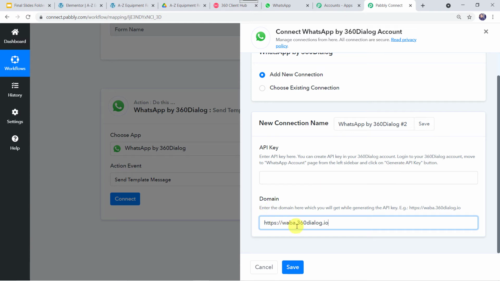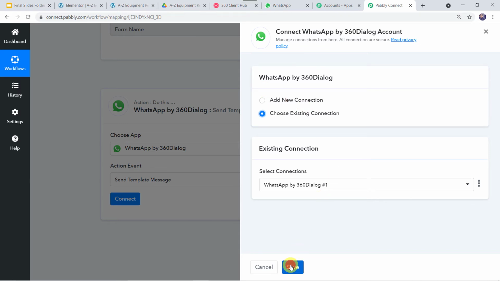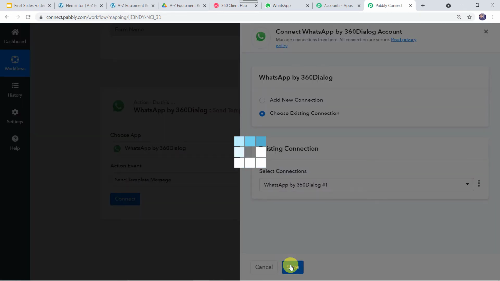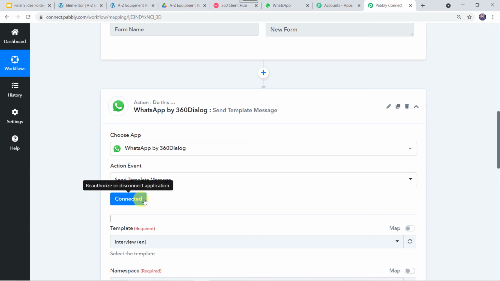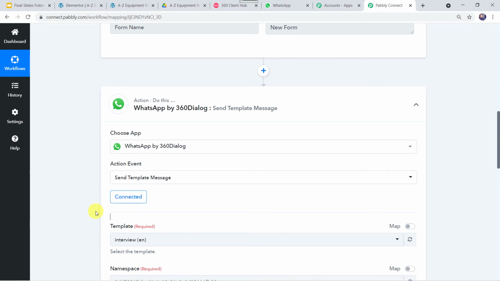Now whenever our account is approved, we get this particular domain name by default. In your case, if you get some other domain name, please paste that domain name over here. Once you have entered the API key and domain name, just click on save. As I already have a connection here, I'll just choose this option, that is choose existing connection, and I'll click on save. And here 360 dialog is connected to Pabbly Connect.